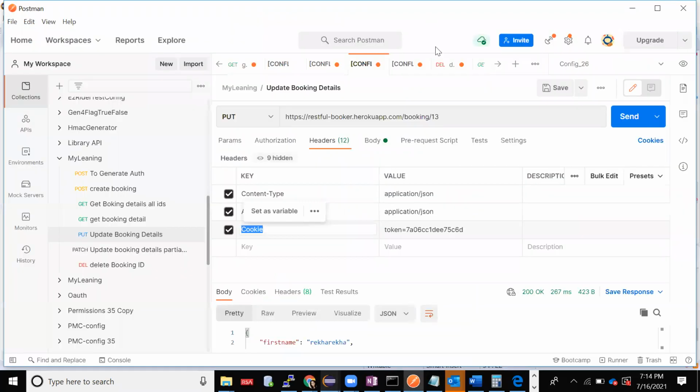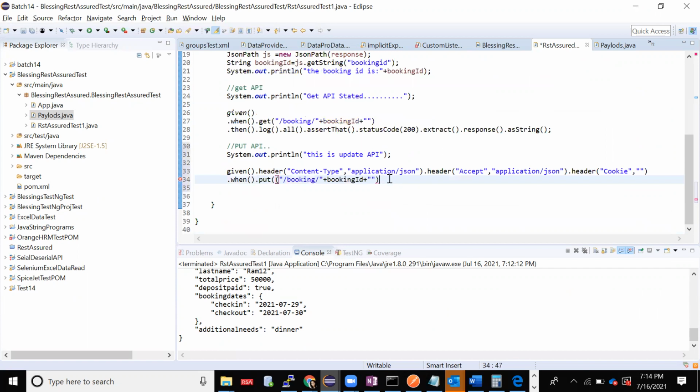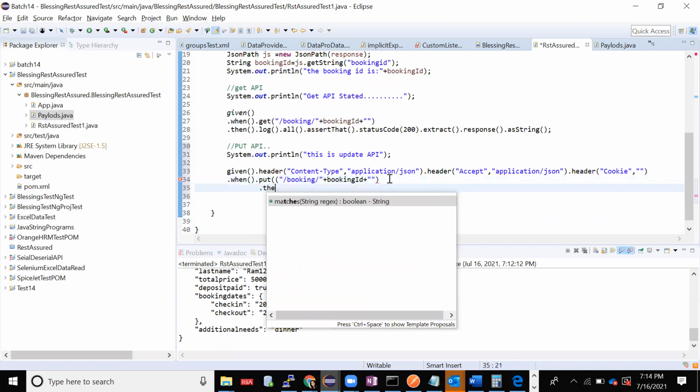Now input, the base URI remains the same, booking equal to, again, the ID is changing, right? I'll just copy this thing like how I did it here. I'll take the same thing. It remains the same, right? So I'm copying that one. Done. Dot, then.